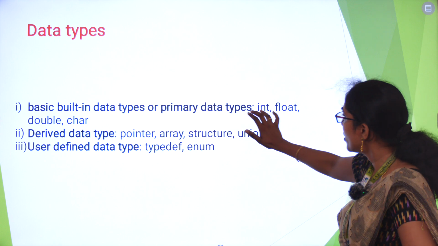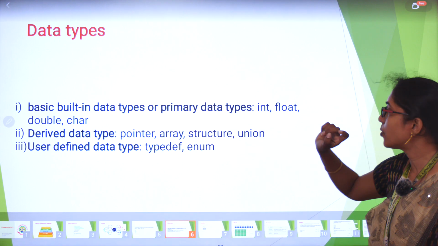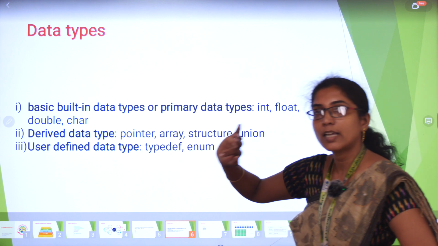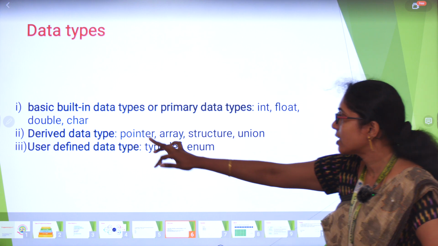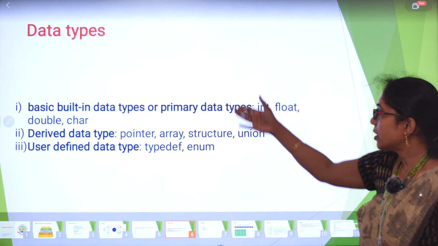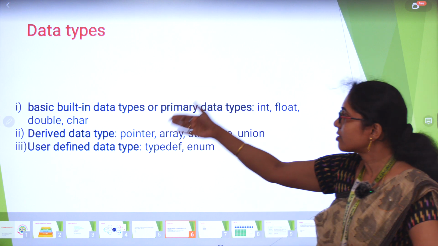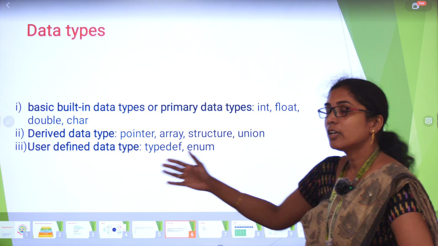So int will require 4 bytes in a 64-bit computer, float requires 4 bytes, double requires 8 bytes, char requires 1 byte. So each kind of thing will require a certain amount of bytes in memory. Generally it is classified into primary, derived, and user defined.